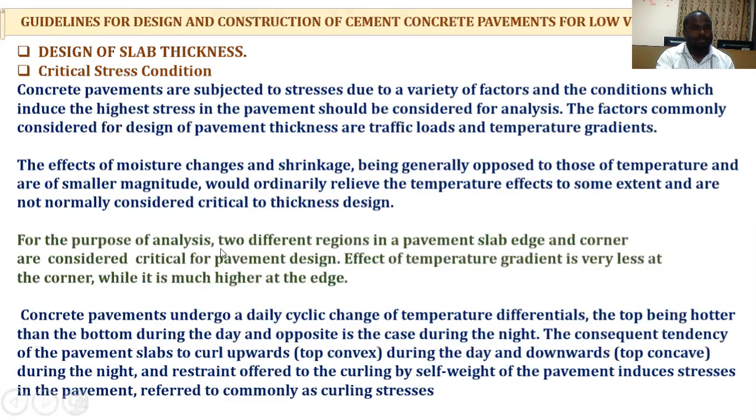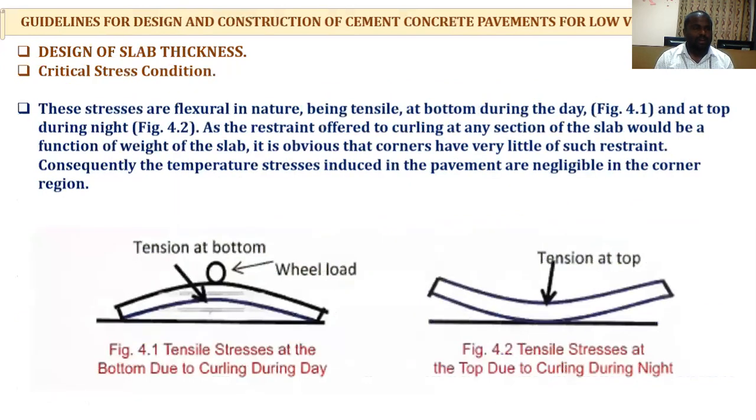For analysis purposes, two different regions in the pavement slab, that is edge and corners, are considered critical for the pavement design. The effect of temperature gradient is very less at the corner, while it is much at the edge region. So we have to consider the edge and the corner regions for the critical stress combination.